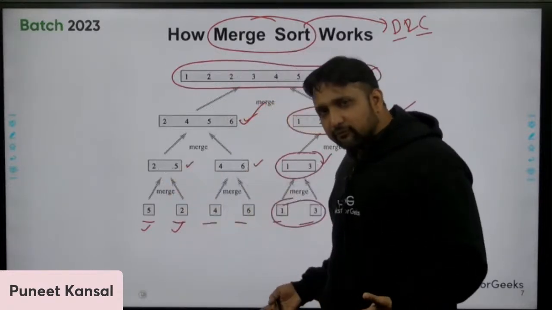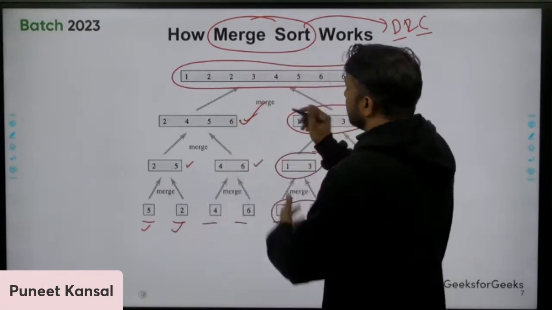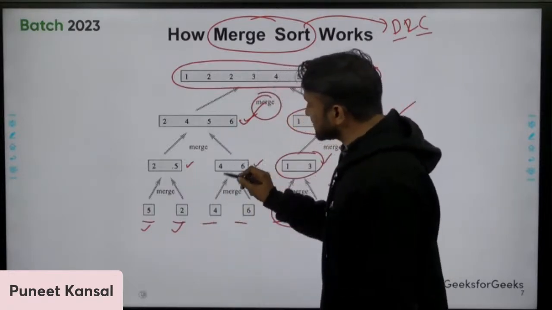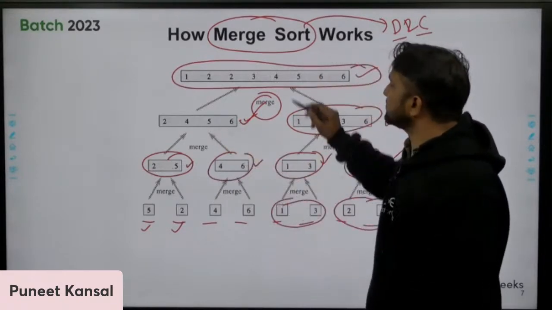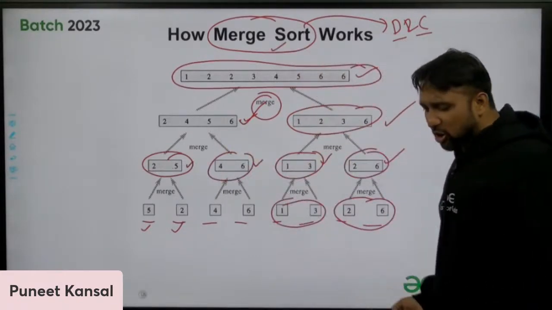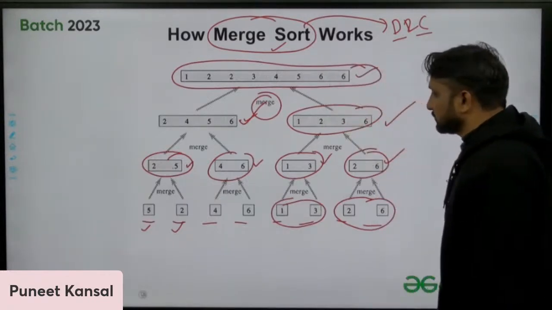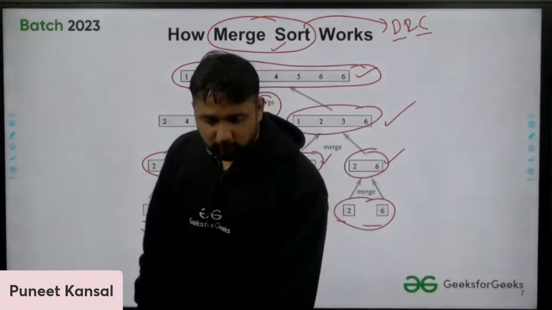You start sorting from the bottom and keep merging. You merge these two and get this. Then you merge these and these two, you get this, and again like that. That's why this is known as merge sort. This is how merge sort works. Okay, so let me ask you one question now.